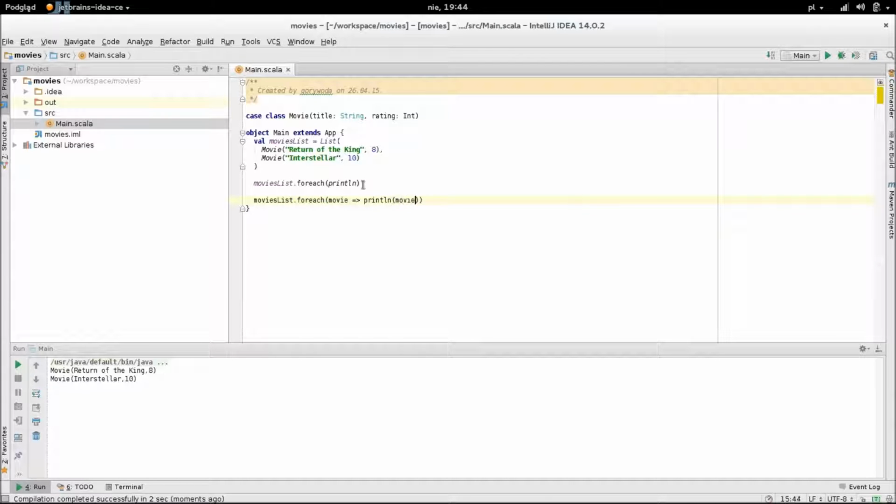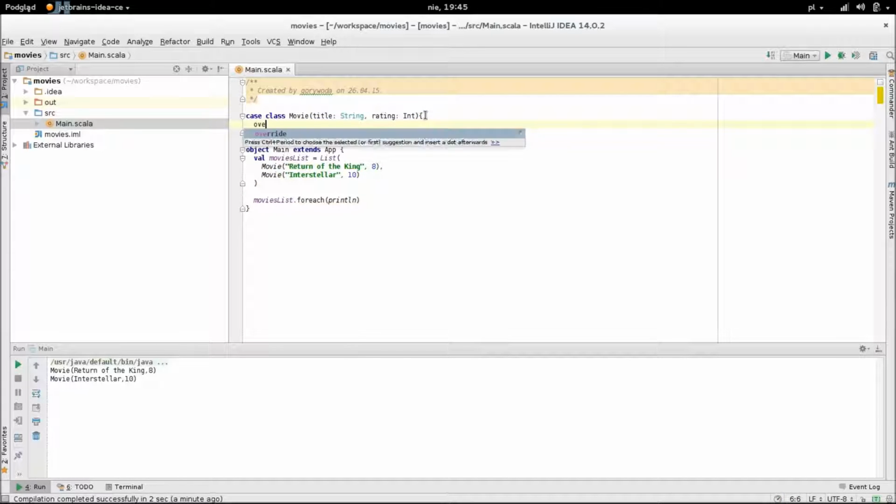But toString is provided by default by our case class Movie, so we can skip it. And since we use the movie element only once, we can shorten it using a wildcard. And because this is the only argument of the println function, we can omit it altogether. Scala has a lot of sugar like that. One more thing. A case class is a special type of class, useful for data objects. It provides most often used functionality like serialization and comparison, as well as very short constructors.